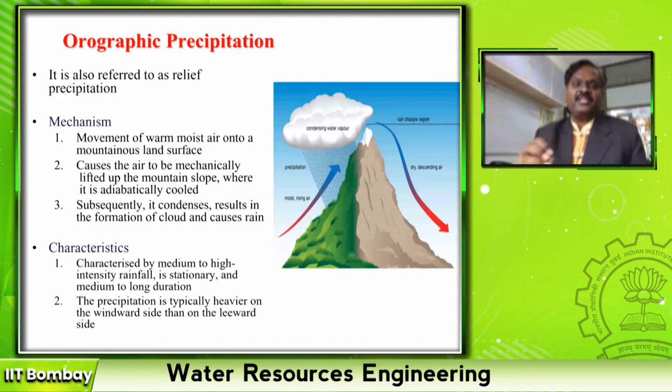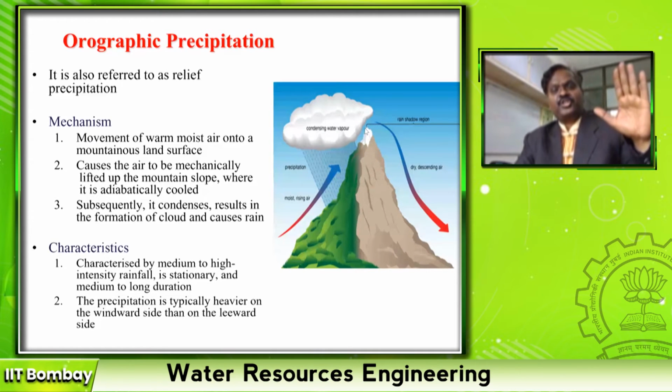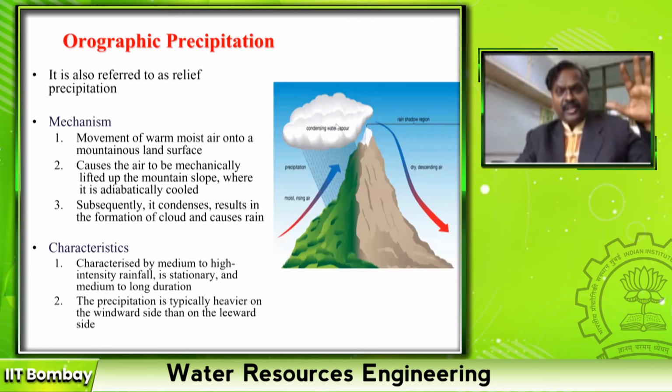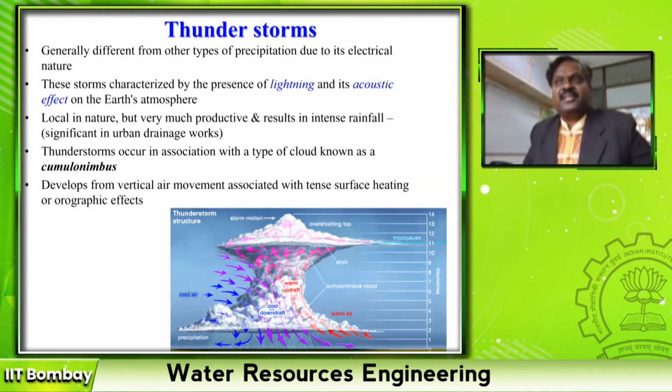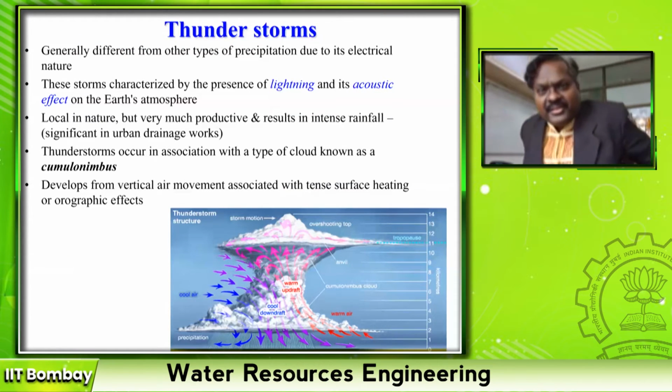And there is an exchange of anions and cations. And because of stopping of this moisture, there are moisture clouds, there is a rainfall. And such rainfalls are called orographic precipitation. Okay, so this is the third type. The fourth type is called thunderstorms, right?